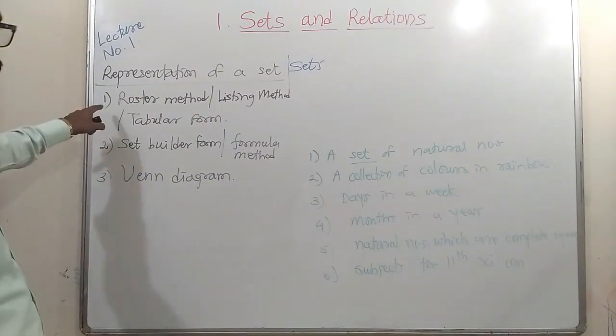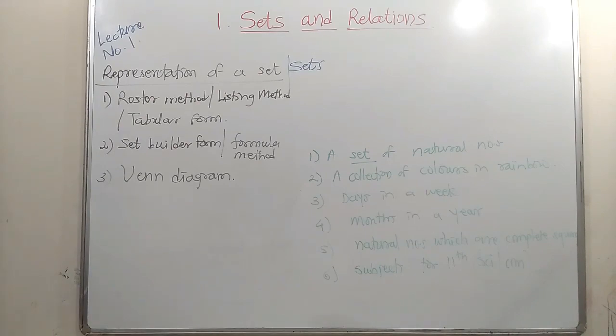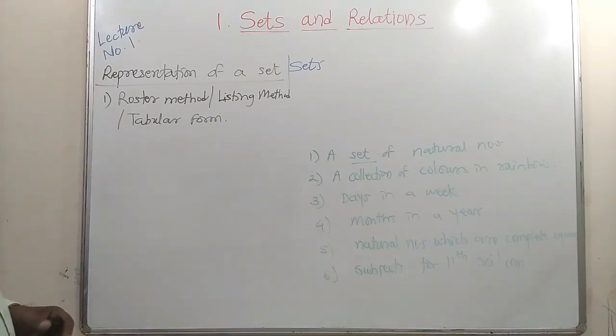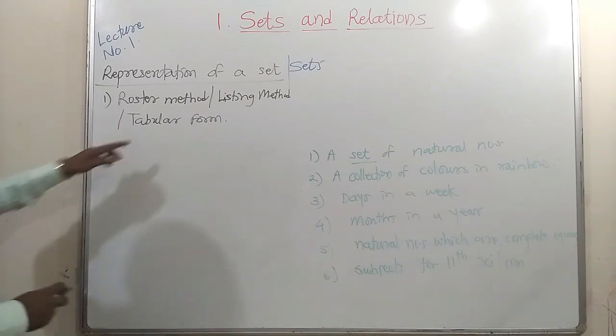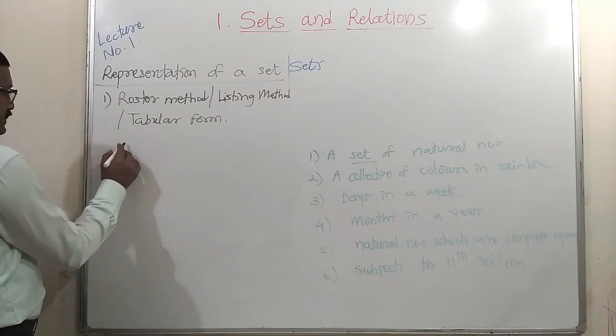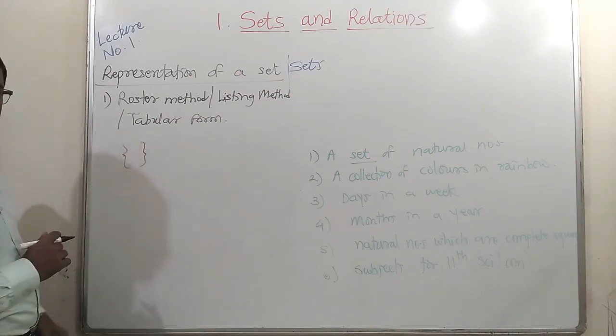Using the first method, the roster method, the elements are listed and written in two braces, curly brackets.